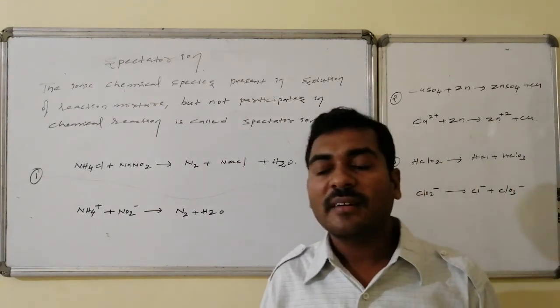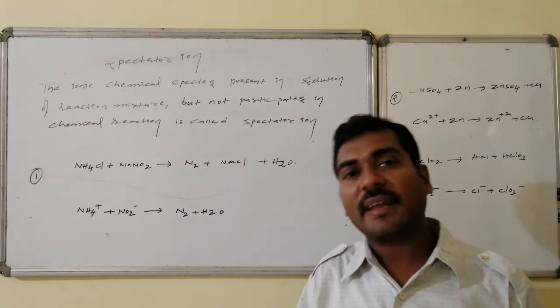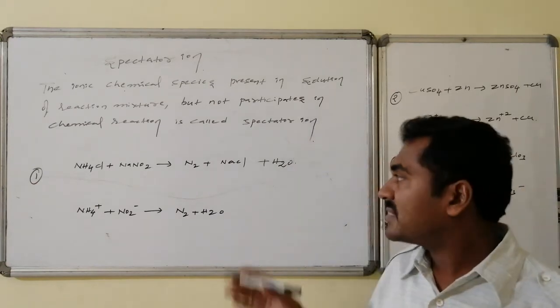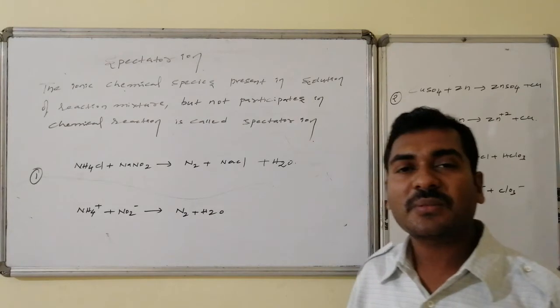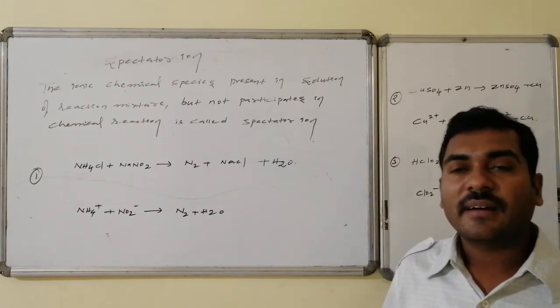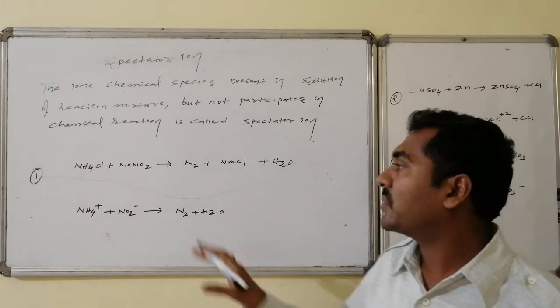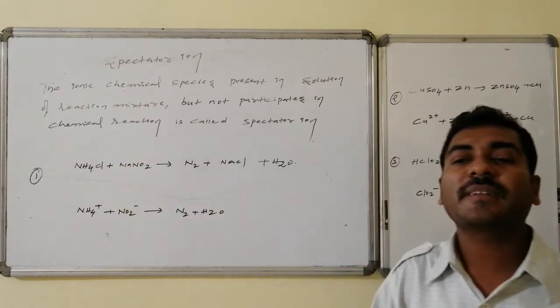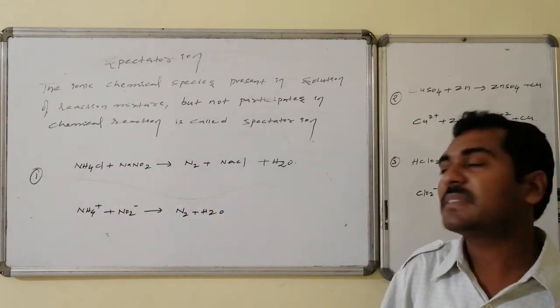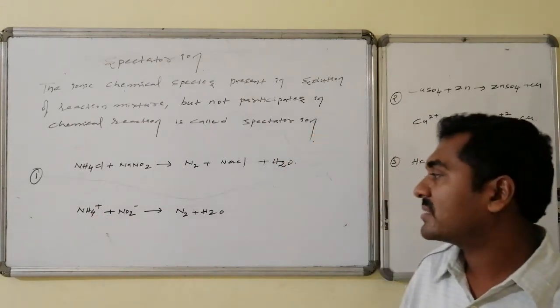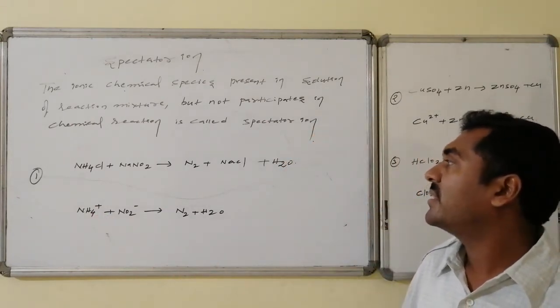Sodium plus is an ionic species, and Cl minus is also an ionic species. Thus, if these species are not represented, it doesn't influence the reaction much in representation. So those which do not actively participate in the reaction, if I eliminate them for simplicity, I can write the ammonium and nitrite ion combination giving nitrogen followed by water molecule.